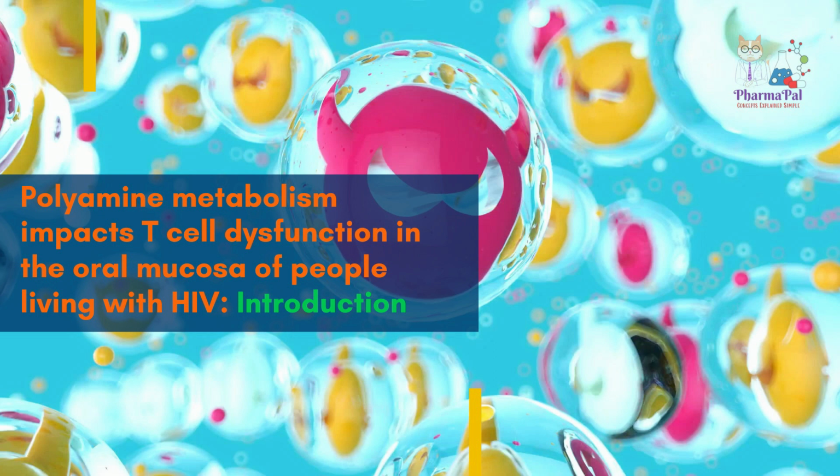EIF5A hypusination is a post-translational modification of a specific lysine residue that requires two consecutive enzymatic steps involving deoxyhypusine synthase, DHPS, and deoxyhypusine hydroxylase, DOHH. These components of the polyamine synthesis pathway were recently implicated in altering Th activation, cytokine expression, and cellular fidelity. Here we show that HIV-mediated alterations in polyamine metabolism contribute to the mechanism of tilting the balance between Th17 and TREG cell subsets in the oral mucosa of PLWH.